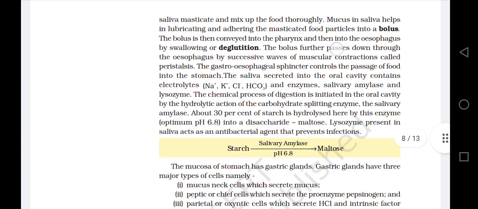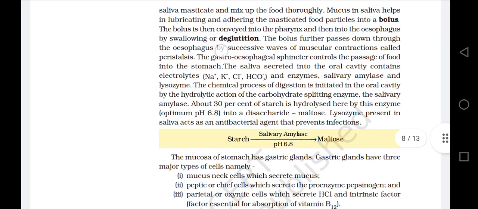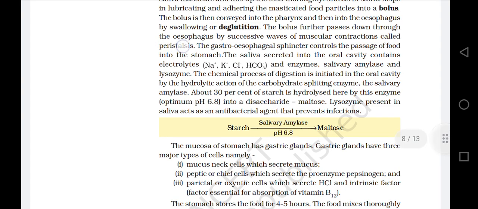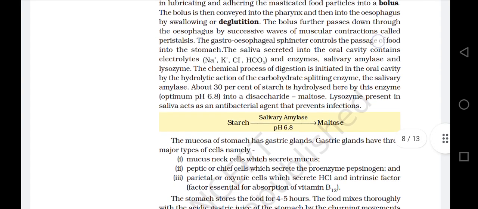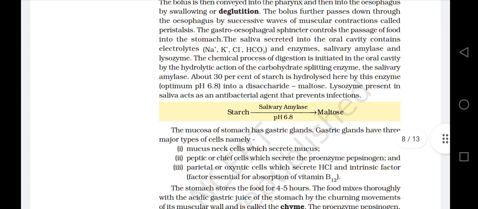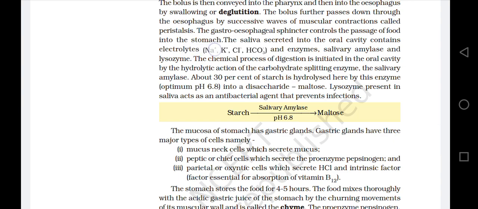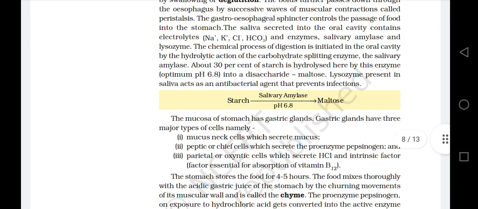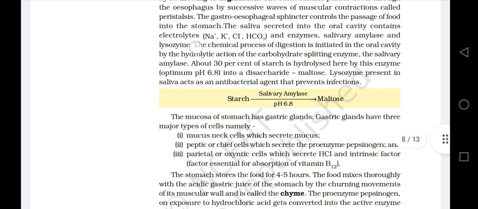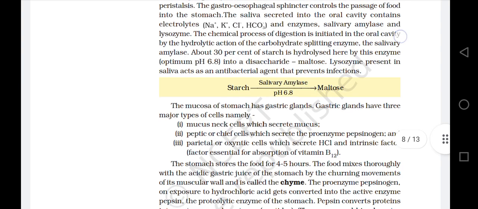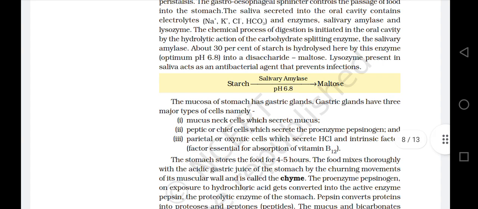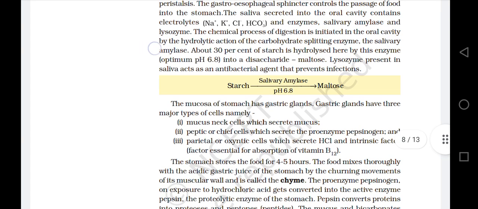The bolus further passes down through the esophagus by successive waves of muscular contractions called peristalsis. The gastroesophageal sphincter controls the passage of food into the stomach. The saliva secreted into the oral cavity contains electrolytes, sodium, potassium, chlorine, and bicarbonate, and enzymes, salivary amylase and lysozyme. The chemical process of digestion is initiated in the oral cavity by the hydrolytic enzyme, the carbohydrate splitting enzyme, the salivary amylase.